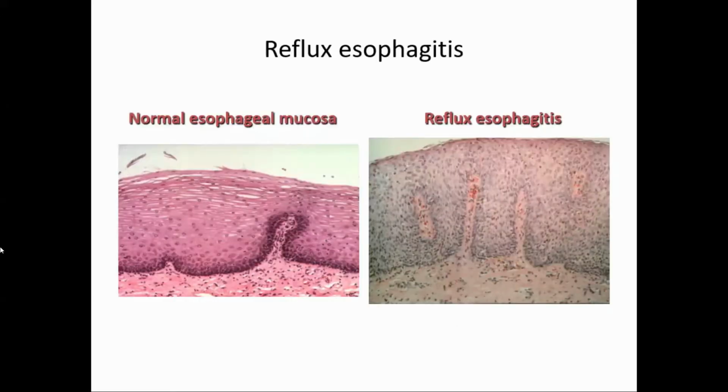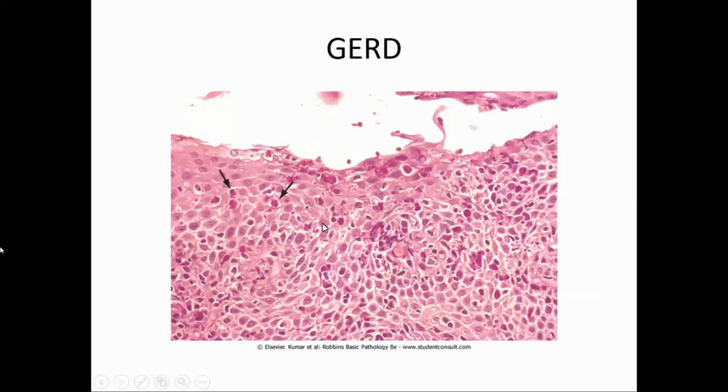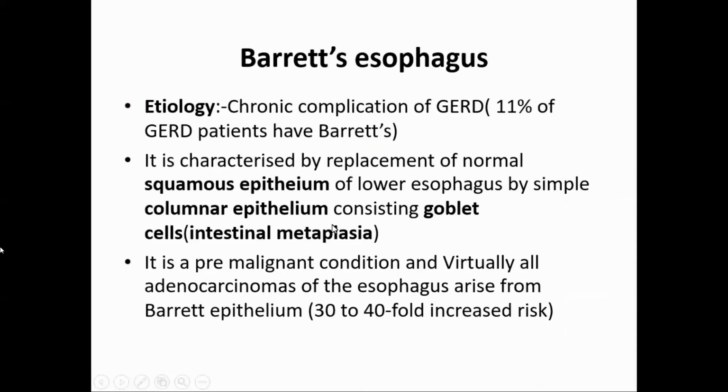So this is a normal esophagus. See, no neutrophils, nothing. This is reflux esophagitis. See, these are the elongated dermal papillae, and there are inflammatory cells in this. I'll show in higher power. These are the eosinophils in the epithelial layer, and there will be neutrophils also.